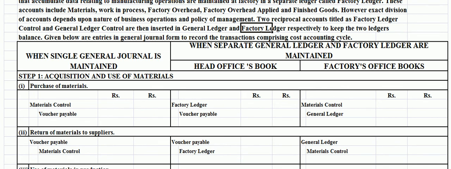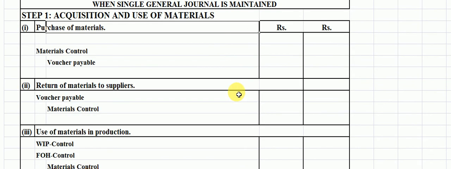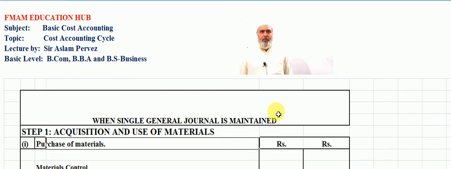Now we move to the other slide, where the journal is showing. This is the book where a single book is used for recording the transactions of the cost accounting cycle. Students, when a single journal is maintained, step 1, the first step, is acquisition and use of material.